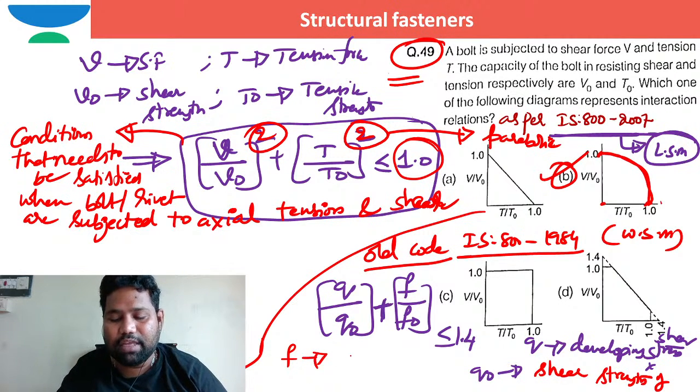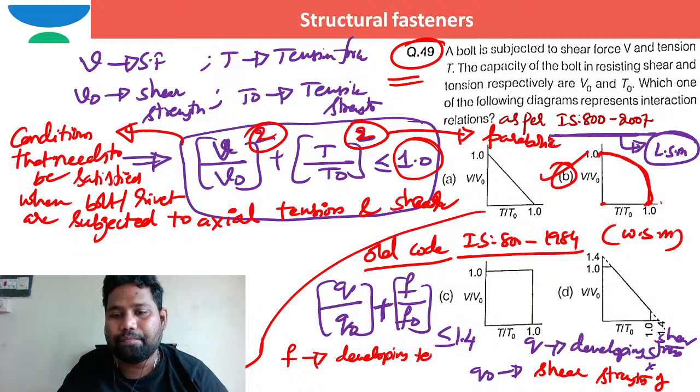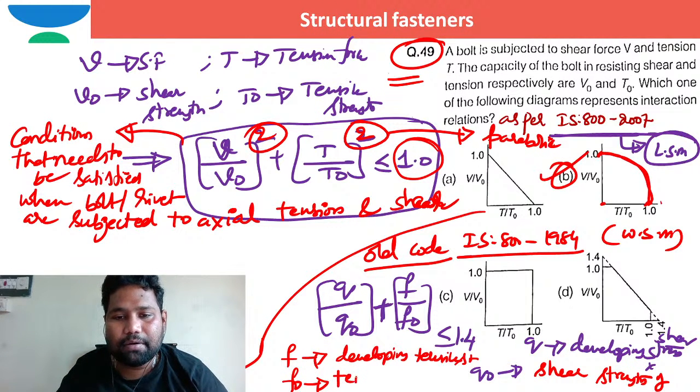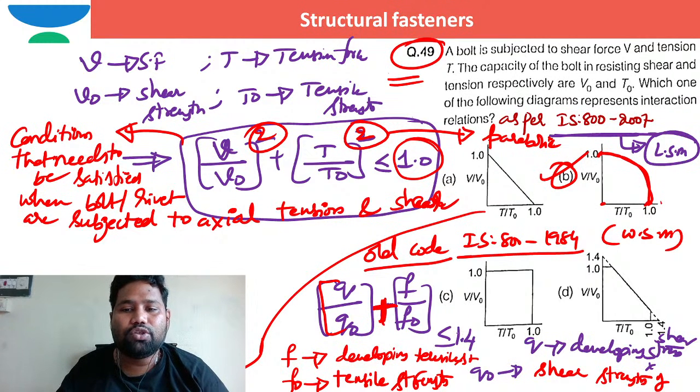F is the developing tensile stress. F naught is the tensile strength of bolt or rivet. In the new code, the value of this combination should be less than or equal to 1.